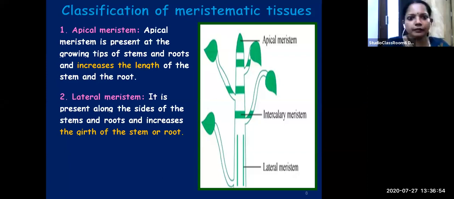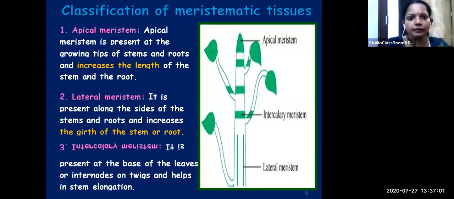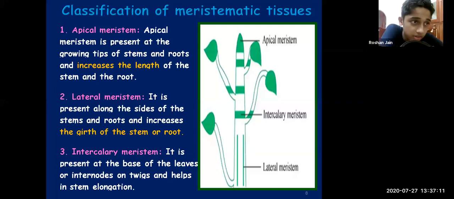Along the side, and it will help in increasing the girth of the stem or the root. Now moving on to the third one, intercalary meristem. Intercalary meristem is present at the nodes on twigs, meaning branches. You can simply say it is present at the base of the leaves or in the node, and it will help in elongating the stem or increasing the length of the stem.